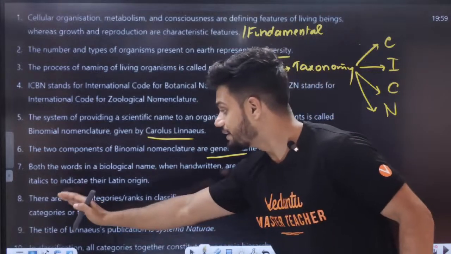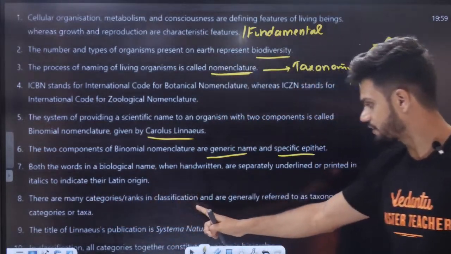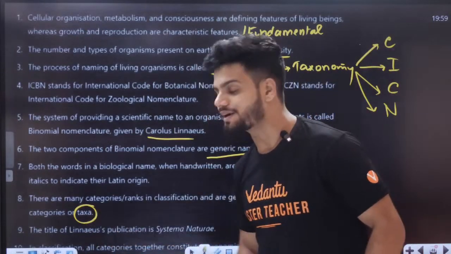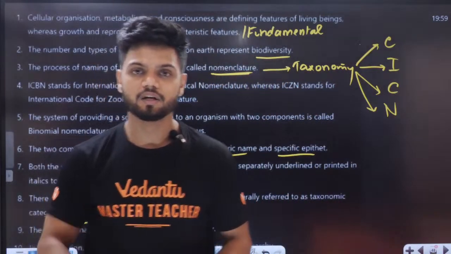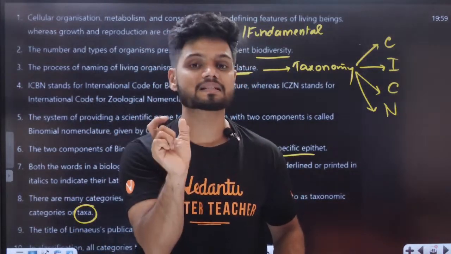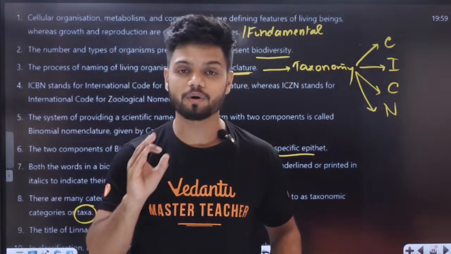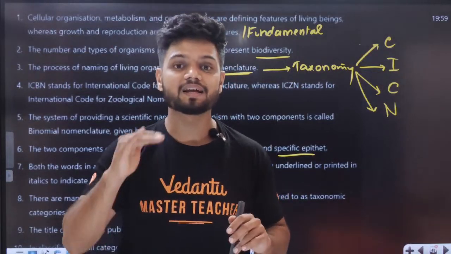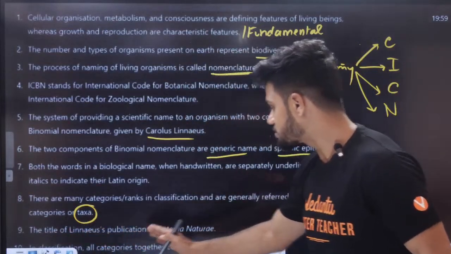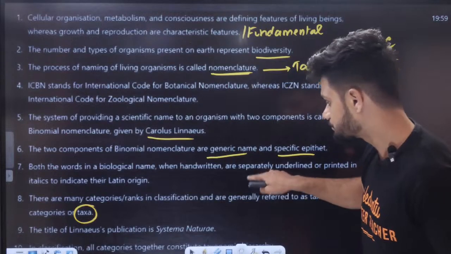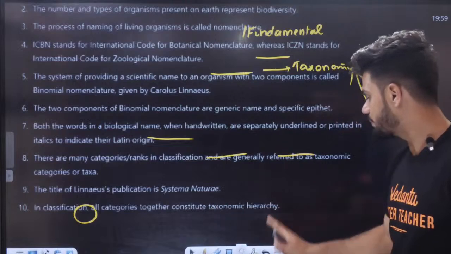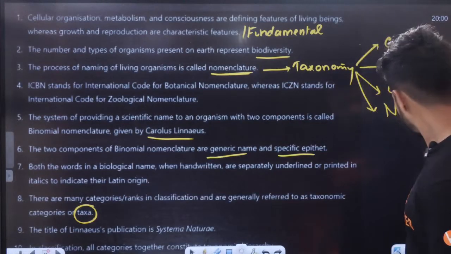Both the words in a biological name, when written, are separately underlined or printed in italics to indicate their Latin origin. There are many categories, ranks in classification, and these are generally referred to as taxonomic categories or taxa. So what is a taxa, students? Your kingdom, class, order, family, genus, species, each thing is called a category or taxa. The title of Carl Linnaeus's publication is Systema Naturae. Now, in classification, all categories together constitute a taxonomical hierarchy.